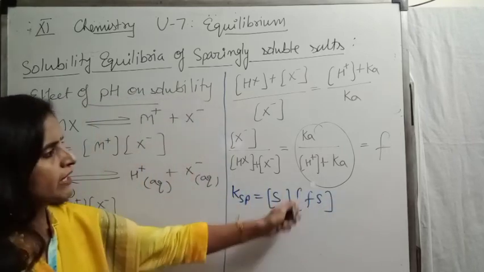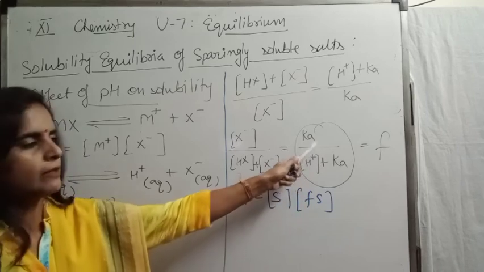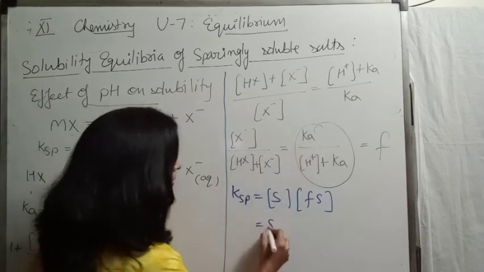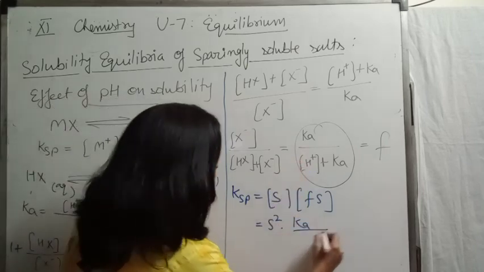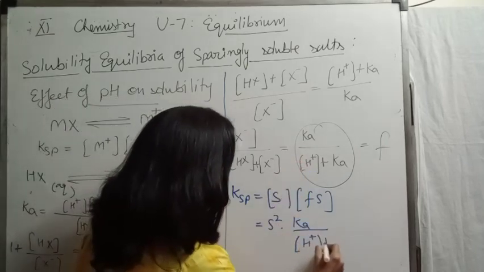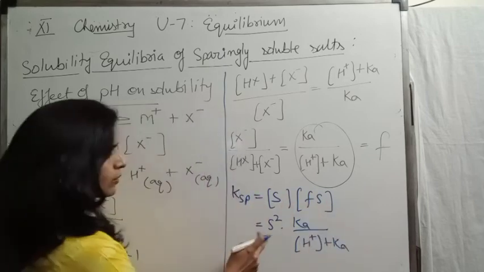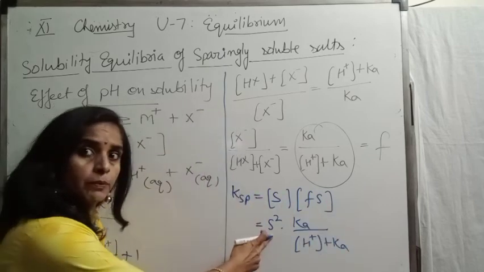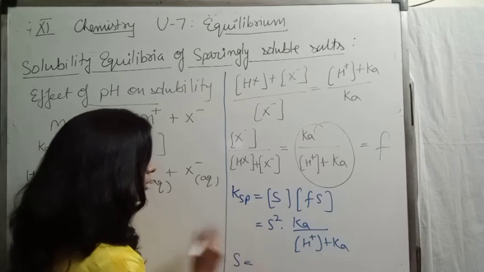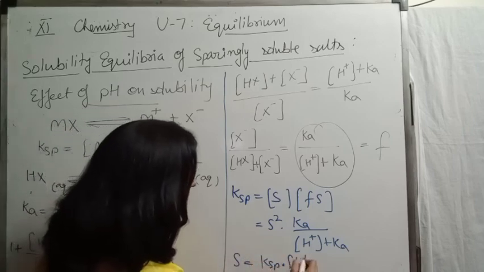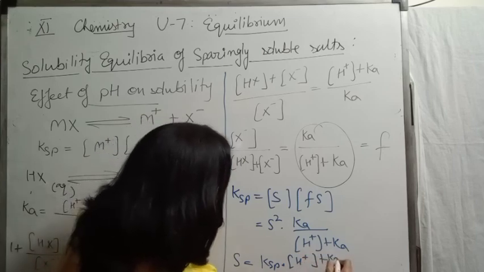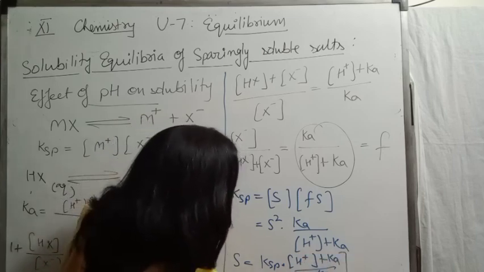Here substitute the value of F from this equation, that is, Ksp = S squared times Ka divided by ([H+] + Ka). Or from here the solubility S is equal to the root of Ksp multiplied by ([H+] + Ka) divided by Ka.